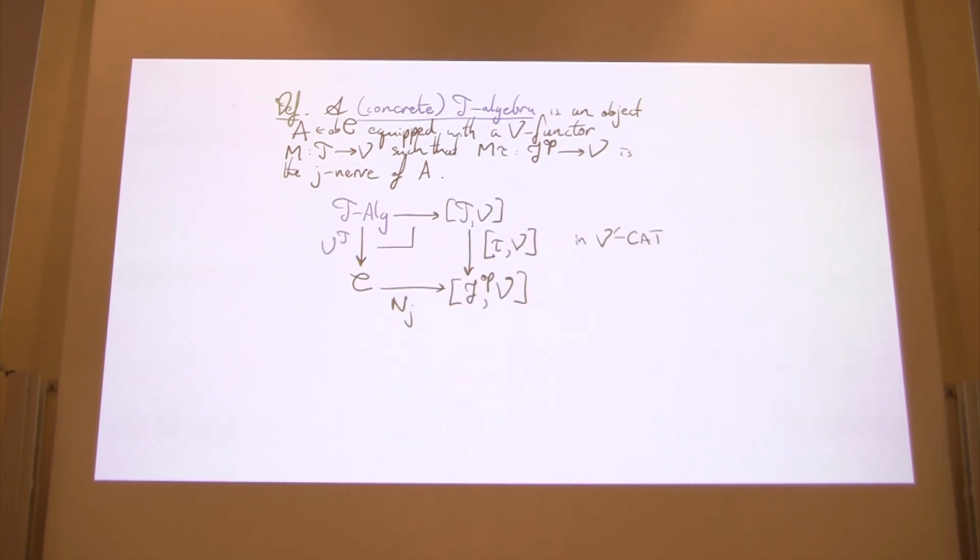And so consequently, these T-algebras are the objects of the pullback T-Alg, as we write it here, the following pullback, taken in V'-CAT, because so far we don't know that this is a V-category, but we'll be interested in cases, particularly in cases where T-Alg is a V-category. And this notion also goes back to Linton and Diers and has been employed in the enriched context by Burke and Garner with the above name, concrete T-algebras.